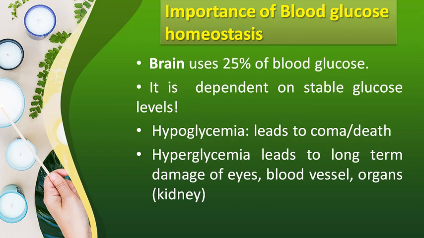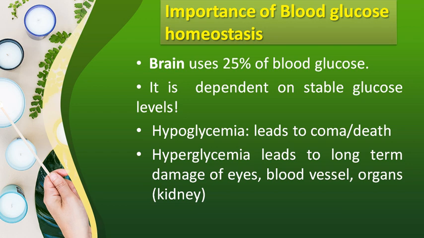Why is it important to regulate blood glucose homeostasis? That's a very important question. Why is it important, and how does our body maintain it? Because a continuous supply of glucose is essential for certain body tissues and cells such as RBCs, testes, leukocytes, brain, kidney medulla, skeletal muscles during anaerobic condition, eye lens, cornea, and the growing fetus.